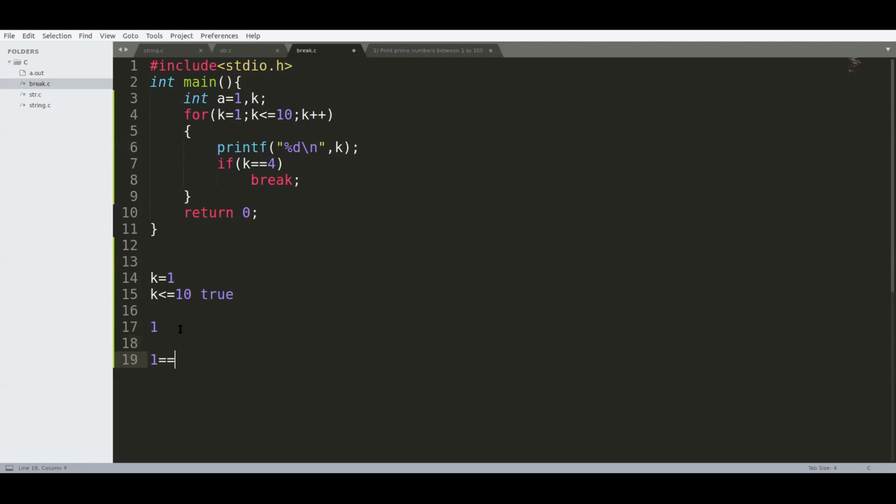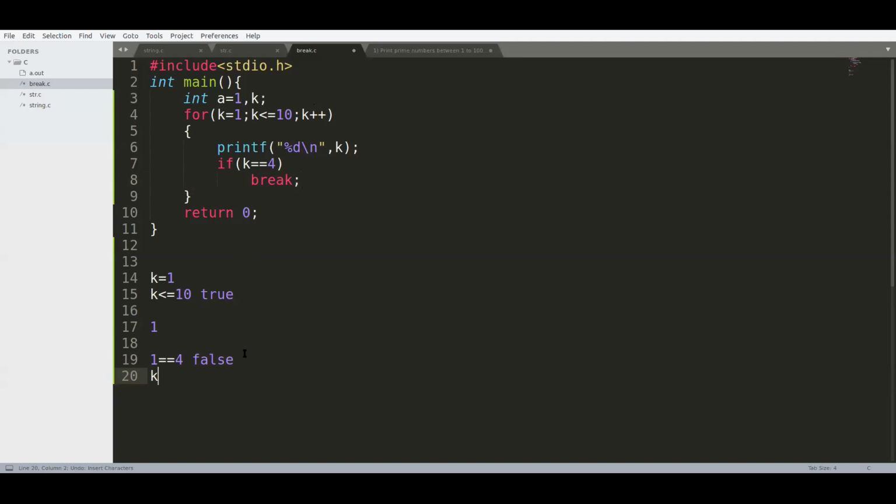1. 1 double equal to 4. Is 1 equal to 4? No, false. So the statement will not get executed. Then again it will iterate. Now what happens is this k plus plus will get executed. k plus plus means what?